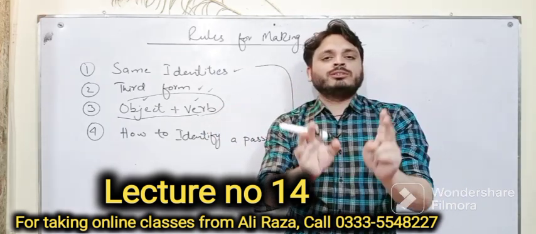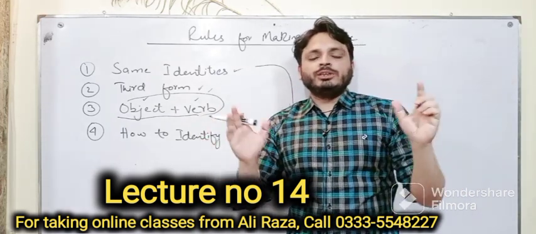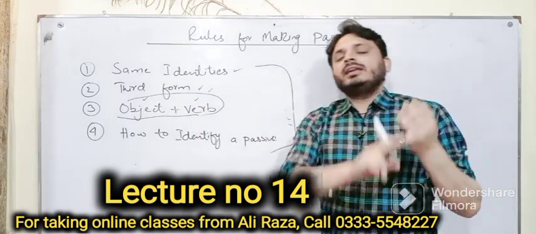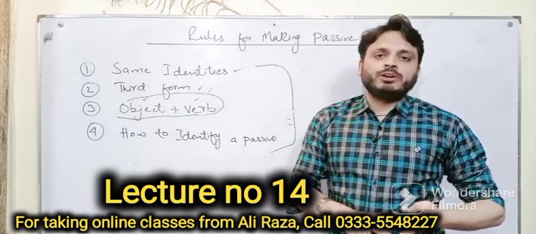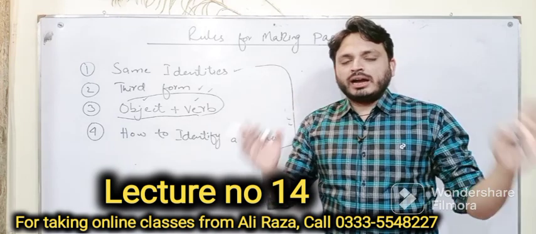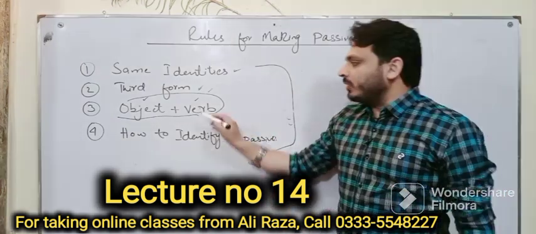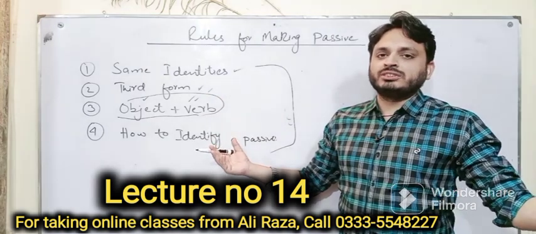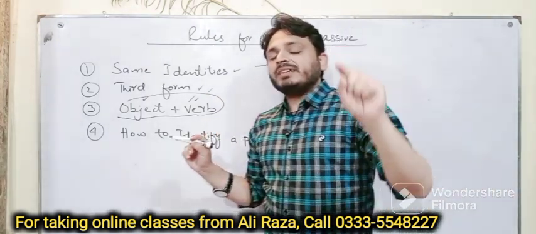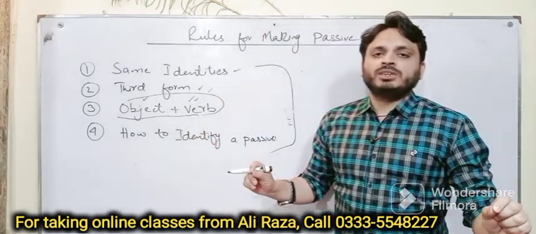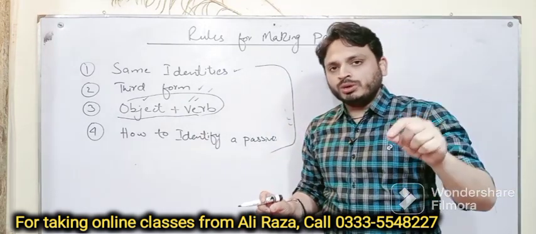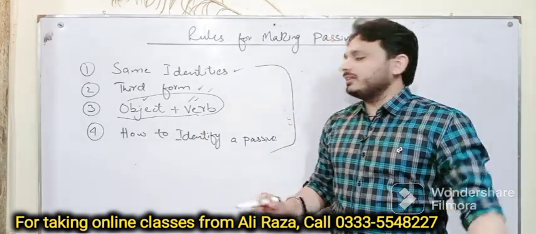You will not add your subject, I write a letter. So simply a letter is written. Letter is your object and written is your verb. That's all. You should have only 2 things, object plus verb. If you have these 2 things, your structure is complete. But remember, in passive voice there is no concept of your subject. The doer will not be visible or present there.